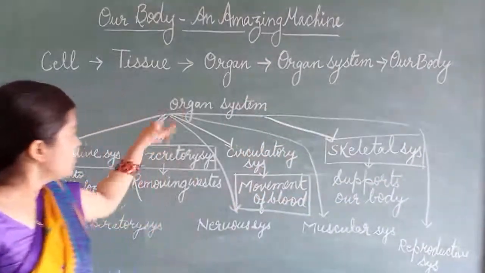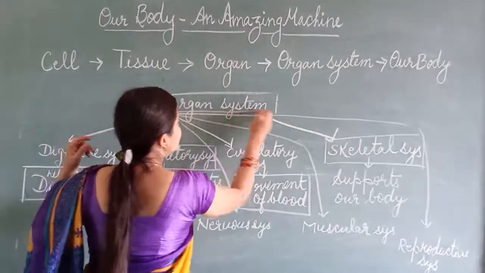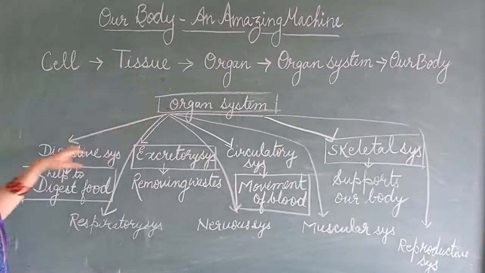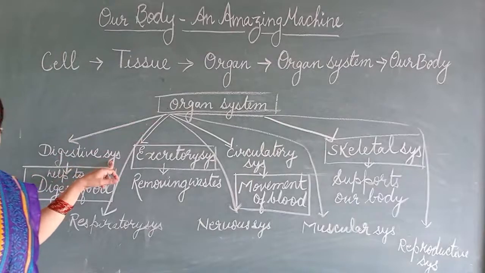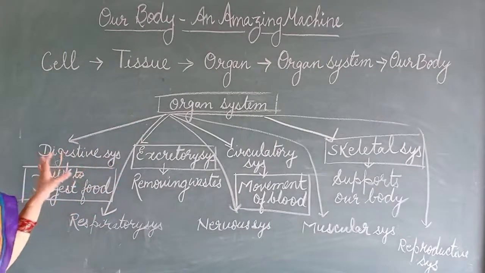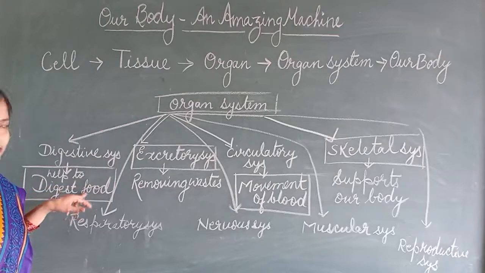So in this flow chart, maybe fill in the blanks will come like this, okay? Here the organ system given is the digestive system, and downside there is one block. You have to fill it. What is the function of the digestive system? That we will fill here. So we will write here: helps to digest food.